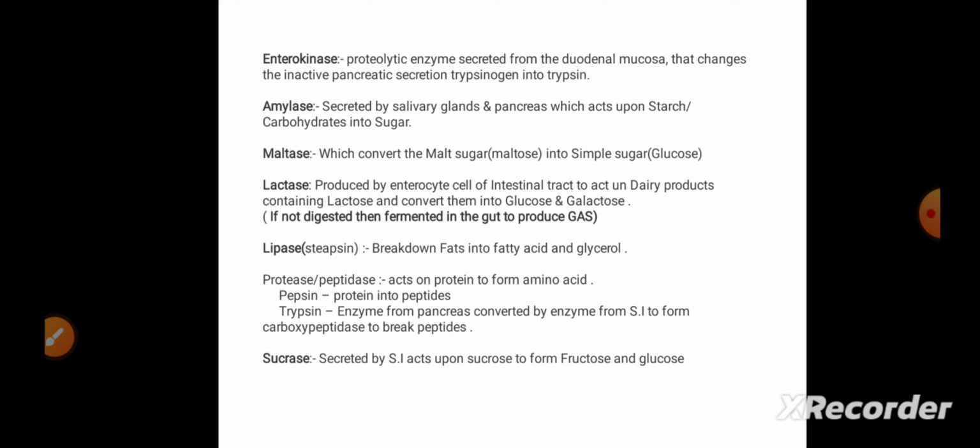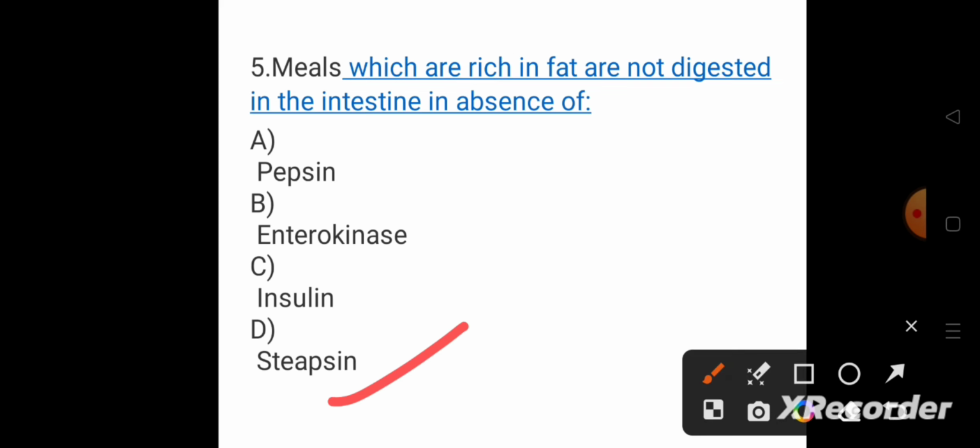Okay, apart from that, protease or peptidase is also there, which acts upon protein to form amino acids. Pepsin specifically acts on protein to form peptides, and trypsin is an enzyme specifically released from the pancreas. And lastly, sucrase, secreted by the small intestine, acts upon sucrose to form fructose and glucose. Okay, so for this question specifically the answer will be steapsin.